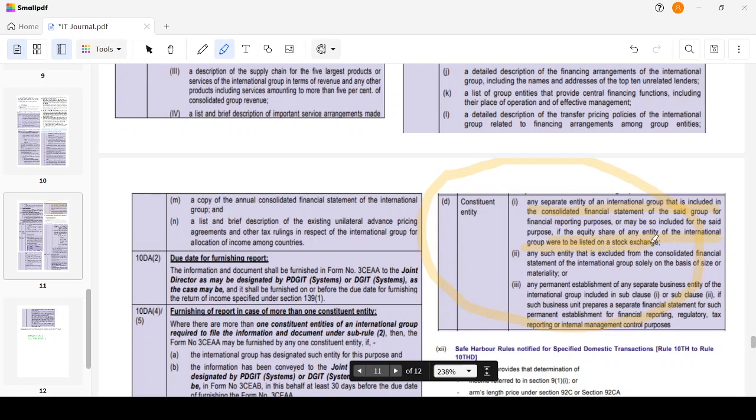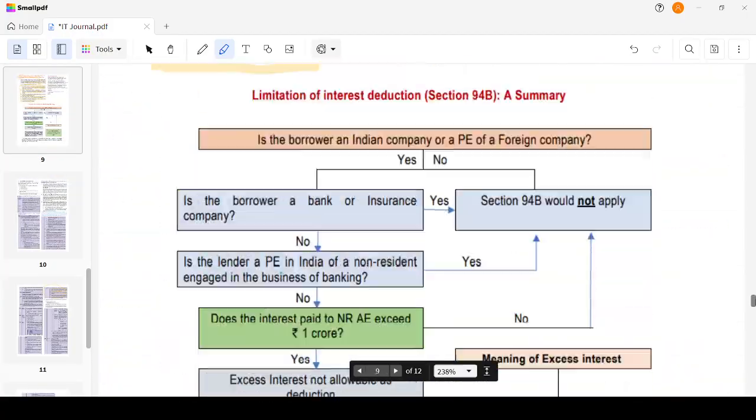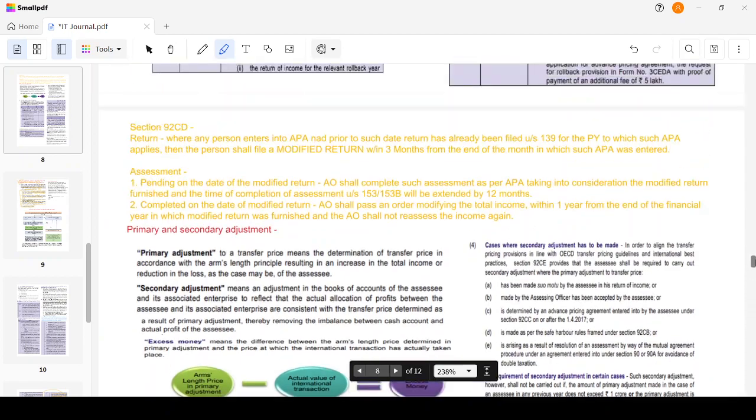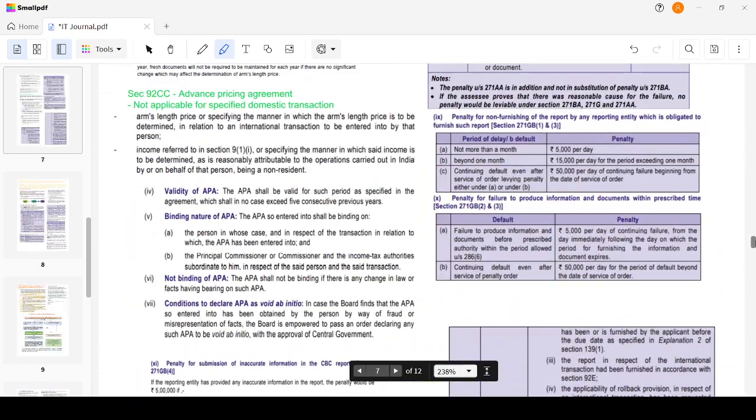Any entity that is excluded from the consolidated financial statement of the international group solely on the basis of size or materiality. Any permanent establishment or separate business entity of the international group included in sub-clause 1 or 2, if such a business unit prepares a separate financial statement for financial reporting, regulatory, tax reporting, or internal management. Which means that if it is part of a group having an international transaction, then it has to maintain the records. It's as simple as that.